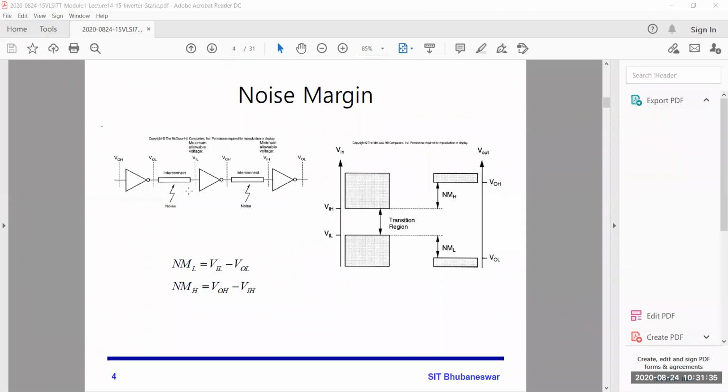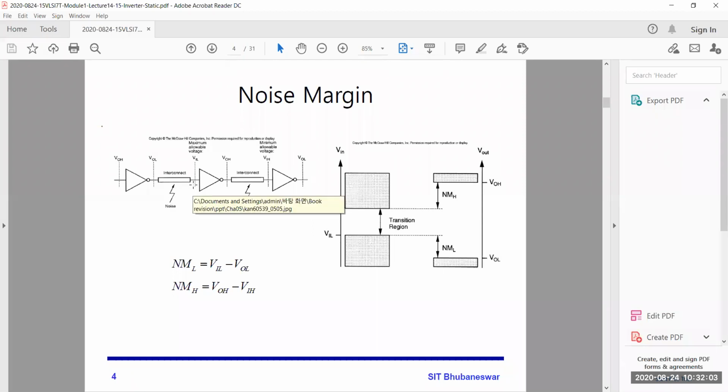That is one case. Second case, due to some noise, maybe internal, external, whatever. If that noise is added, the voltage may increase at this point. So 2 cases will happen: either the voltage will decrease at this point or the voltage will increase.